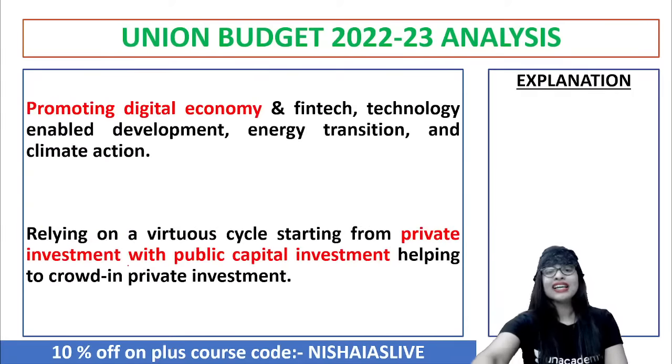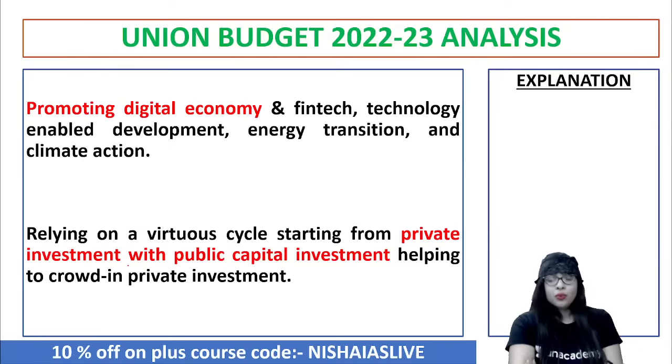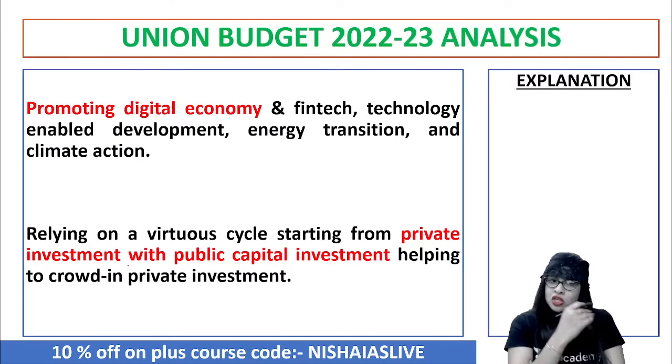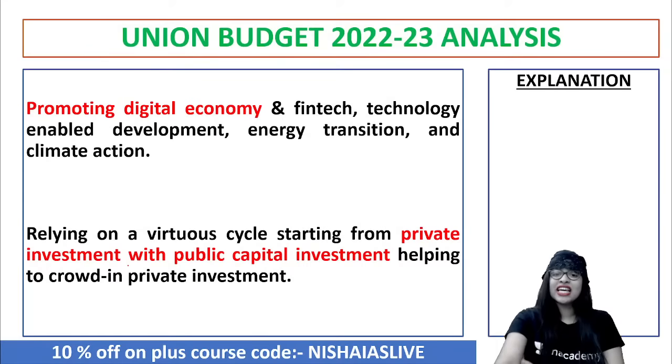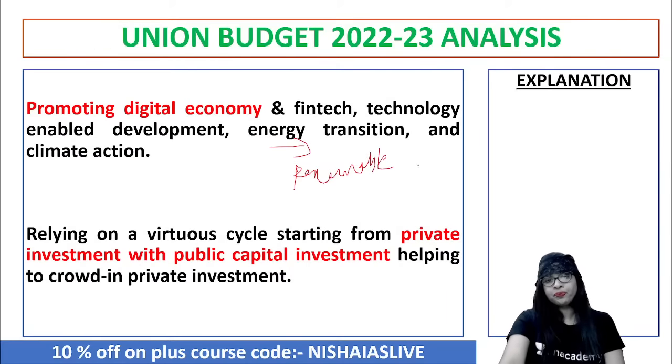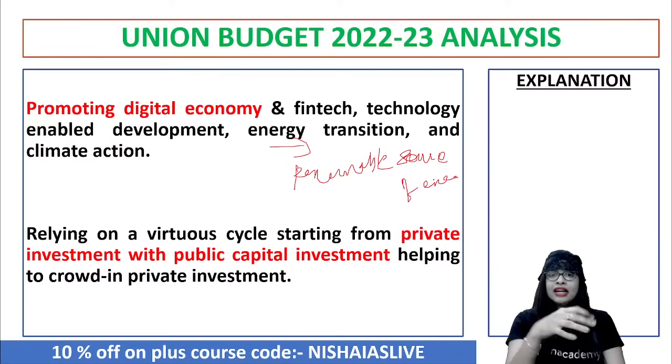So now, the next important thing is that when they're focusing on promoting the digital economy and fintech, that is the financial technological perspective, they also want to make sure that they are enabling highly technological development. And they're also focusing on energy transition. Now, this energy transition is in the context of renewable sources of energy. I repeat, renewable sources of energy. It is said that by the year 2050, our country India's 50% of energy requirement has to be met from where?